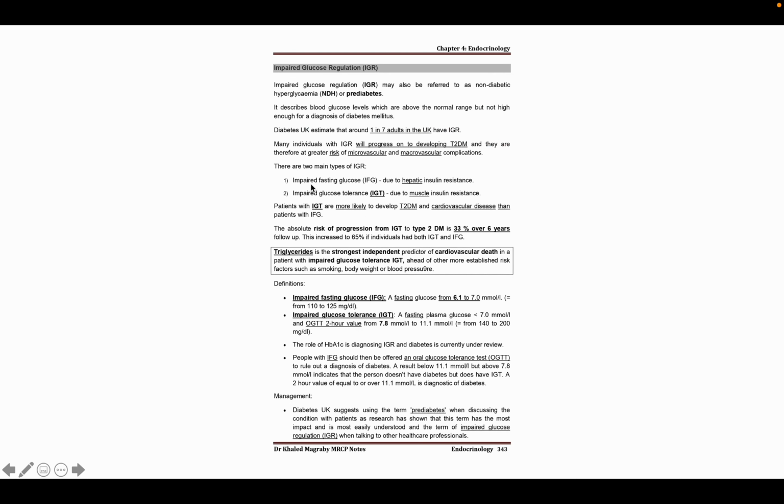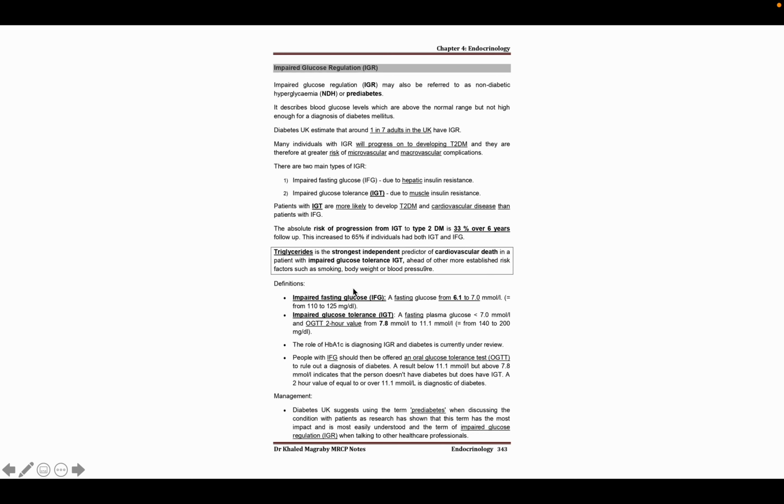Now let's come to impaired glucose tolerance, or impaired glucose regulation. It is called pre-diabetes, and it's very common. In the UK, about 1 in 7 adults may have impaired glucose tolerance. If the fasting glucose level is 6.1 to 7, then we call it impaired fasting glucose. If the blood sugar level is 7.8 to 11.1, then we call it impaired glucose tolerance.